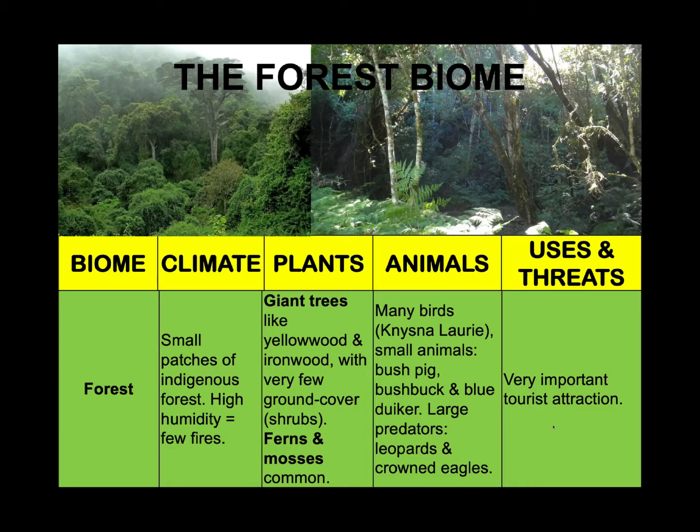Now, forests are dominated by trees. As you see in our picture, they are dominated by giant trees, of which the yellowwood is the largest. Right? Now, there are many herbaceous and bulbous plants that also occur here. Ferns and mosses are also very common to this area.